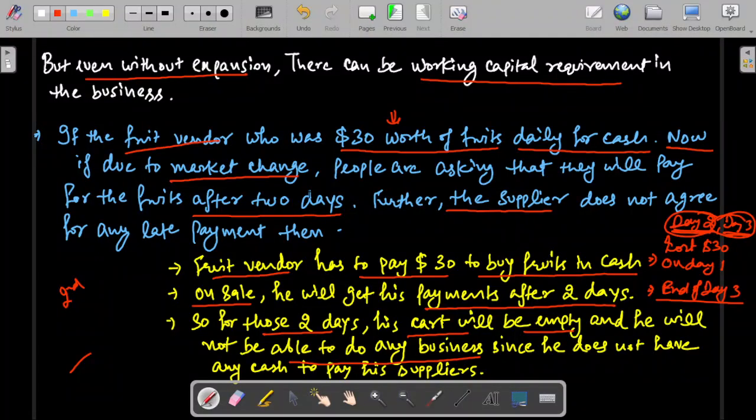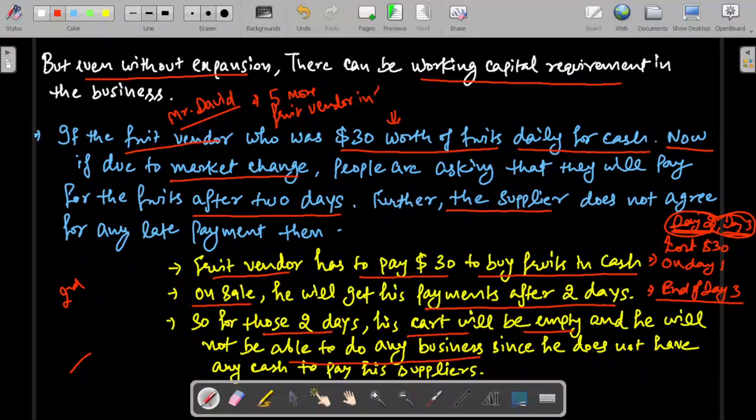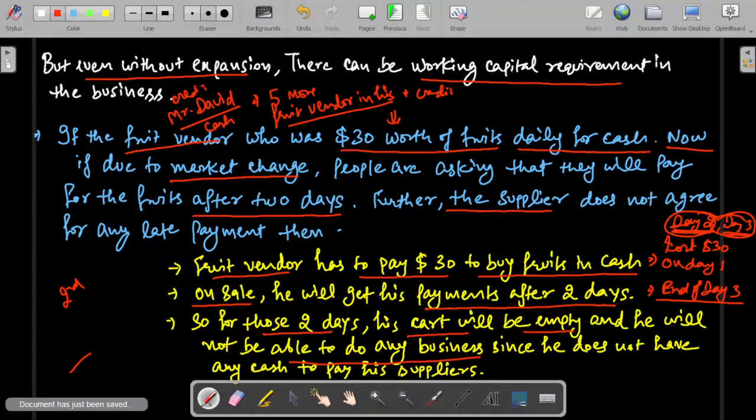Market scenario changes can happen for any reason. One more reason can be, suppose this fruit vendor was Mr. David. Now there are five more fruit vendors in his competition who have started to sell fruits with a 2 day credit period. He was selling for cash and they are selling for credit. Now, in order to remain in the competition, he has to offer the credit period to his customers as well. That can also be a situation for many businesses.